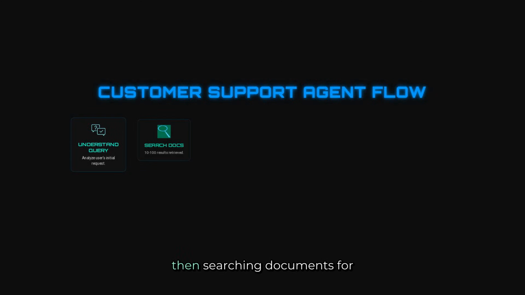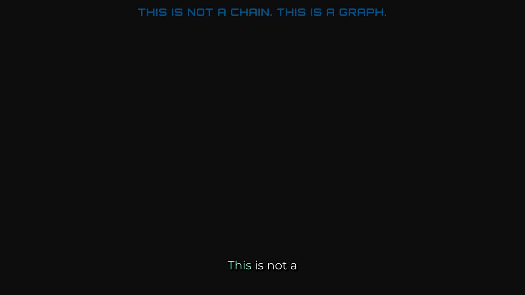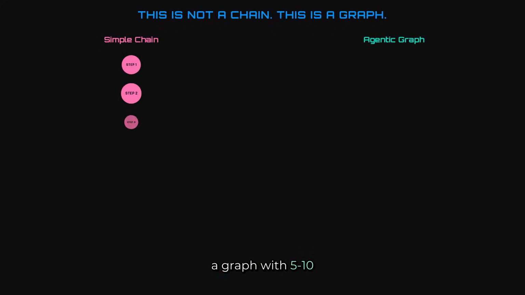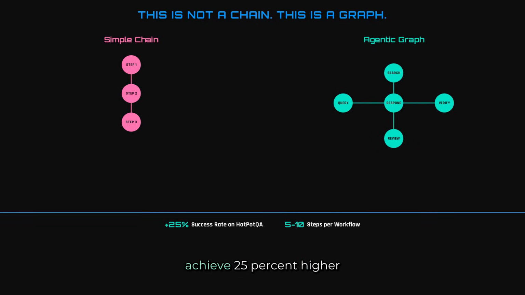The agent's flow involves first understanding the query, then searching documents for 10 to 100 results, generating a response with an LLM, verifying policy compliance using tools like LlamaGuard, and potentially interrupting for human review if unsafe in 1 to 5% of cases before finally sending the response. This is not a simple chain. This is a graph with 5 to 10 steps designed for robust multi-step agentic workflows that achieve 25% higher success rates on benchmarks like HotpotQA compared to pure LangChain ReAct agents.